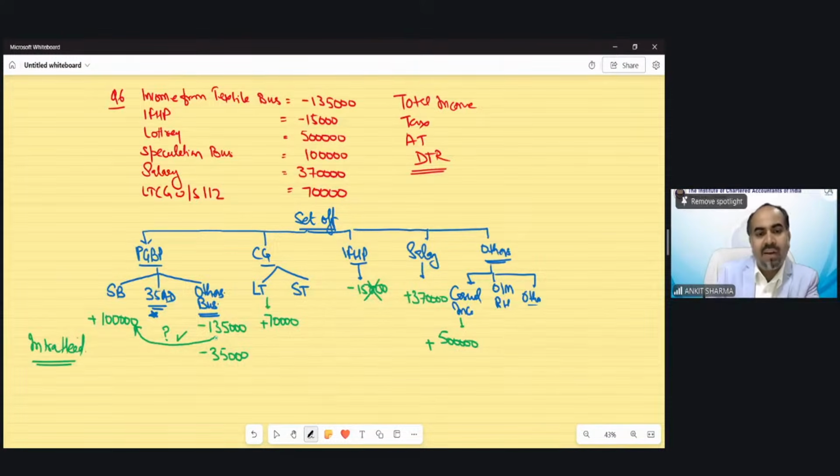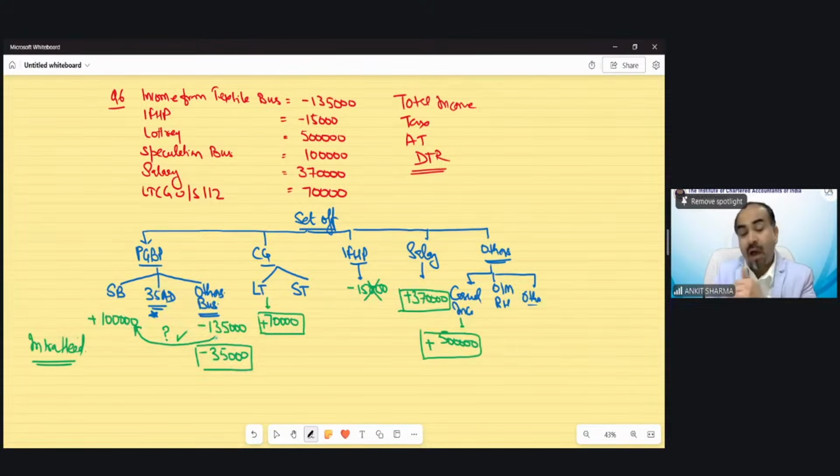So after intra-head, I will be left with this loss. This would be my income after intra-head from capital gain, this would be my income from salary, and this would be my casual income after intra-head. What is the second step after intra-head set off? Intra-head is the first one. What is the second step we have to take after adjusting losses as per intra-head?